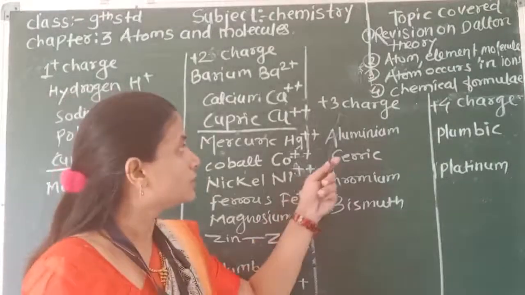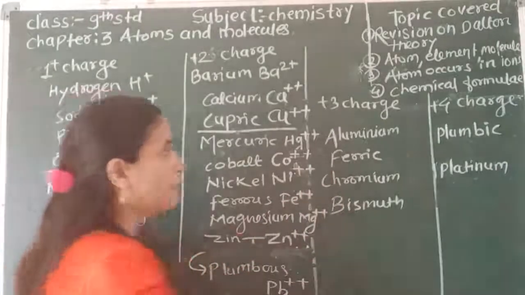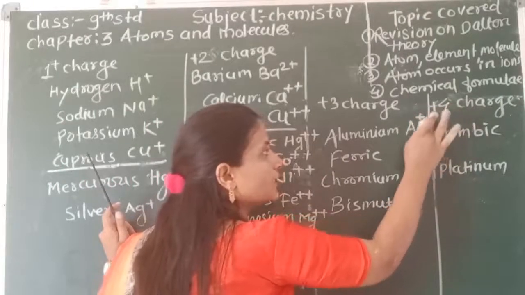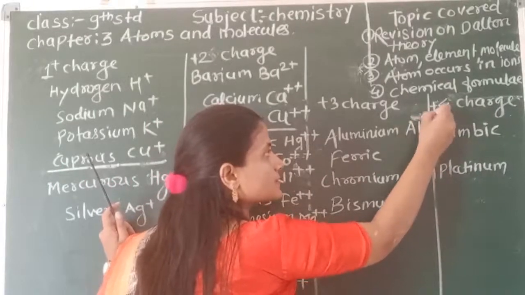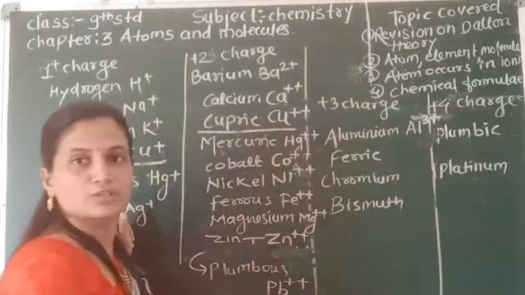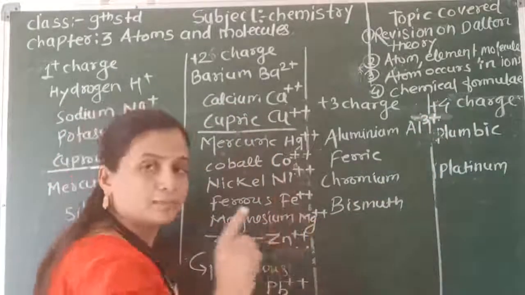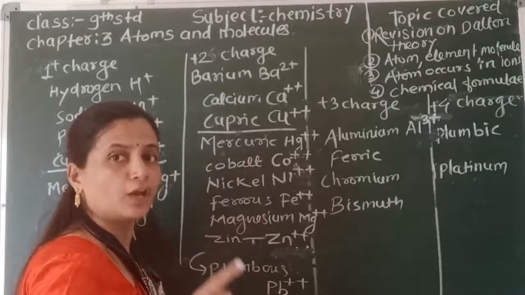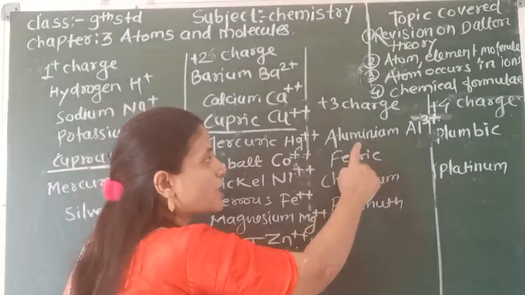Now the 3 positive charge. Aluminium, Al 3 positive. You can write it as 3 plus, meaning a 3 positive charge is present on it, or plus plus plus, 3 times plus. You can write it in this way, or 3 plus. It's the charge on aluminium.